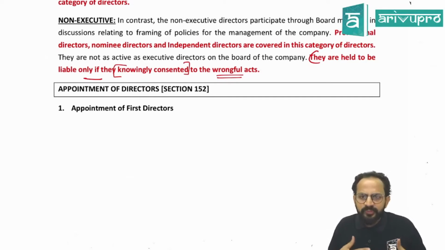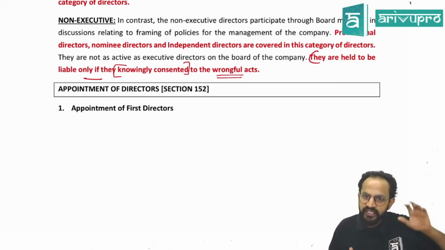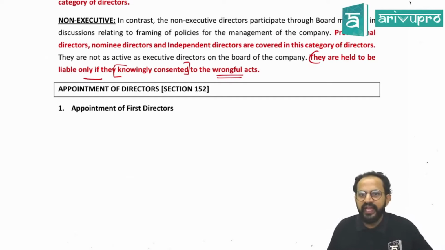Because these people will not get regular salaries like an executive director. You need not pay them the heavy money as you pay the executive directors. They get paid in a different way. How, we'll see. But these people won't get paid just like the executive director. And they do not have so much information and knowledge about what the company is doing every day.